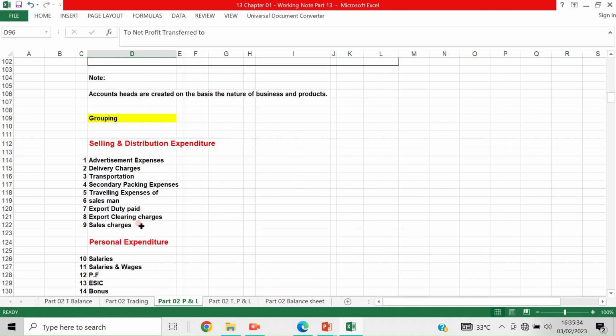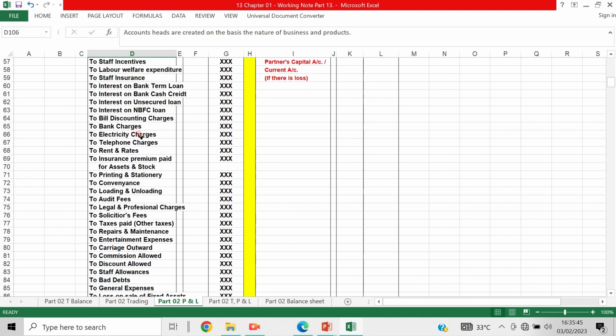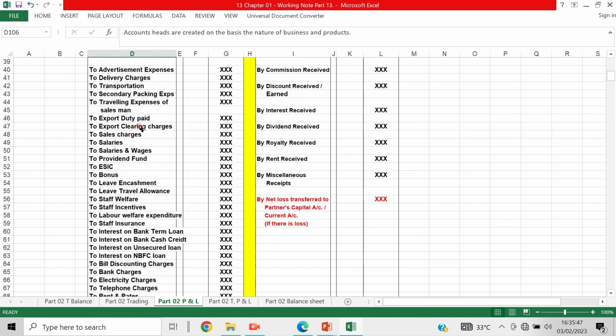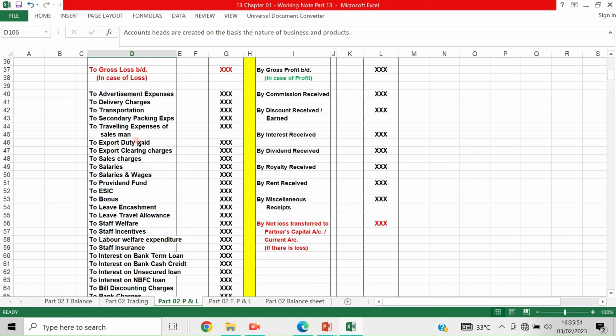So that is the thing. That is all. Now, account heads are created on the basis of the nature of business and products. See, some of these account heads are not required for all organizations. It may be required for some organizations. For a small organization, it is not coming.